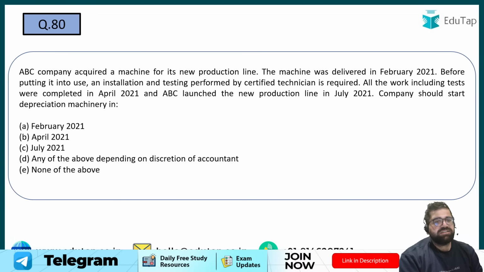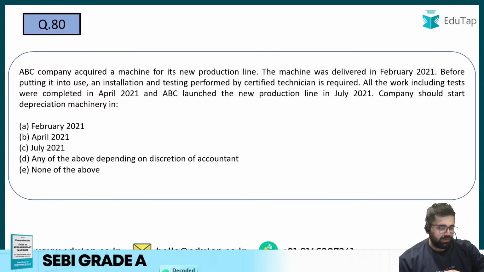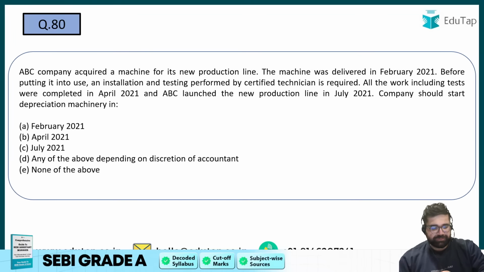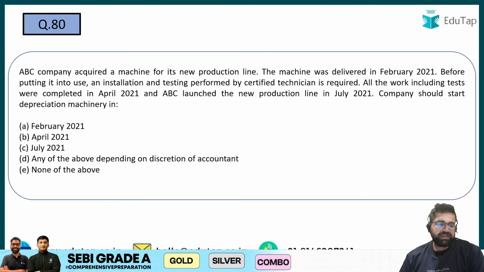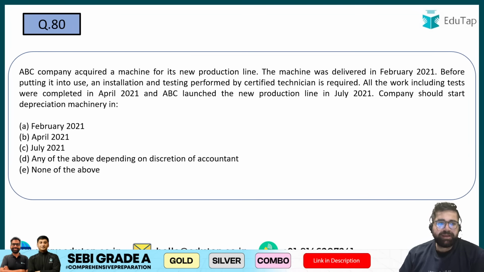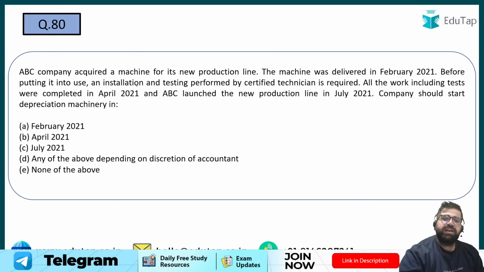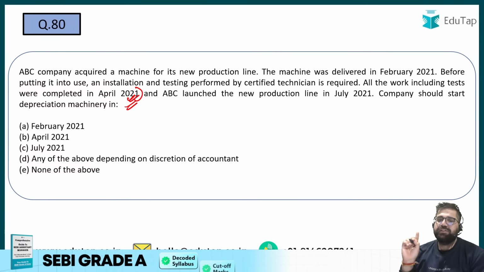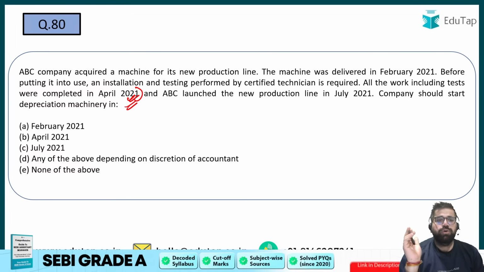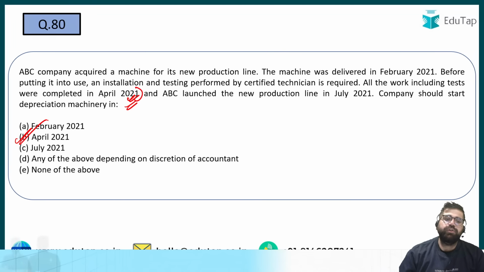So please tell me the right answers for the 80th question. Question number 80, please answer, all of you. Do not skip certain questions like these. 80th, B, April. All the work, including test, was completed in April 2021. ABC launched a new production line. No. A company should start depreciating the machine as and when it is ready to use. By April 2021, the machine was good to go. So my answer will be April 2021 only.